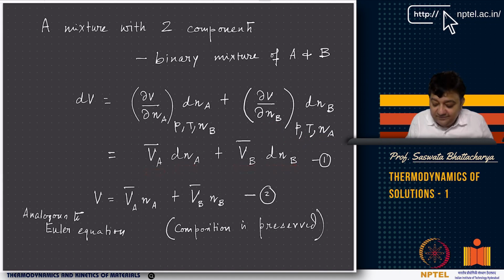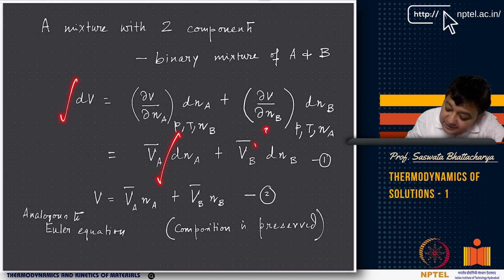Now think of the Euler equation. It is analogous to the Euler equation, which tells you V is nothing but V bar times Na. Ultimately, if you integrate this, the amounts of Na and Nb are fixed, so you go from 0 to Na, and this goes from 0 to Nb.